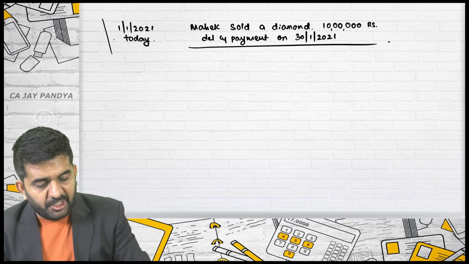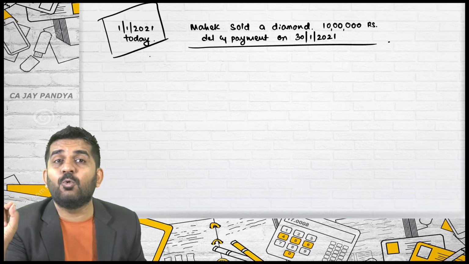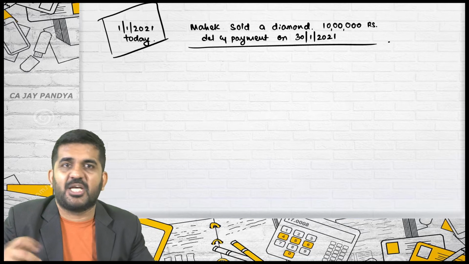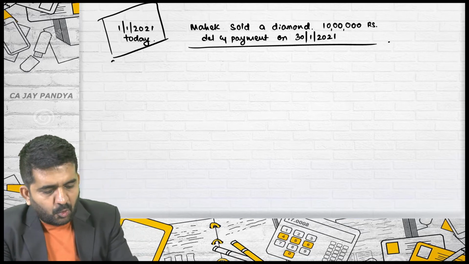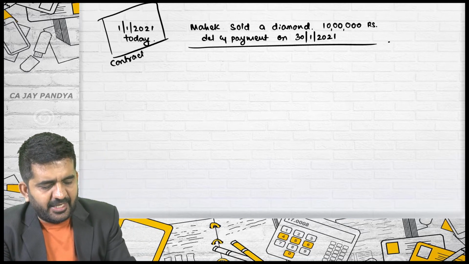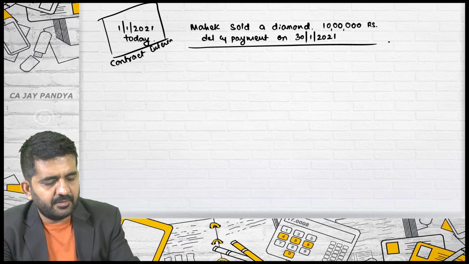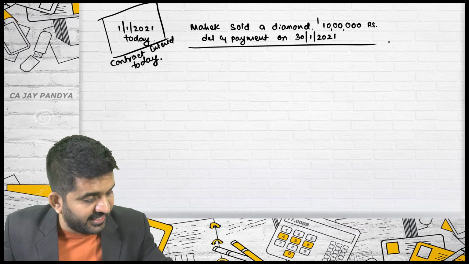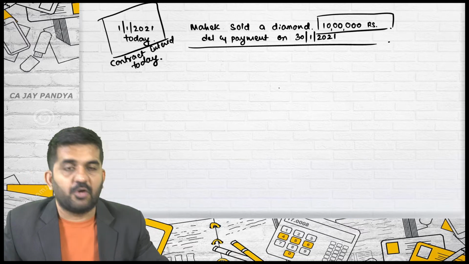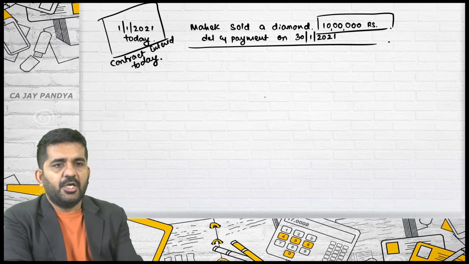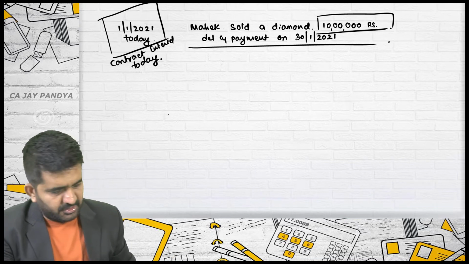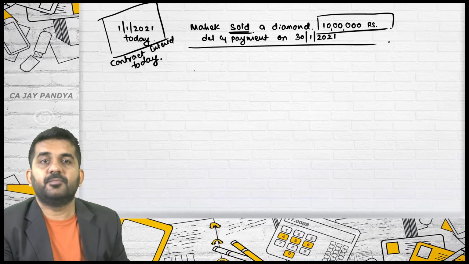He has entered into the contract today, then only can it be termed a forward contract. If this contract was entered into on 30th January, it is not a forward contract. The contract is entered today, and the delivery and payment is to be done in future at a fixed rate. Then it is a forward contract. You are involved, so you will be giving me the answer. You have sold, right?